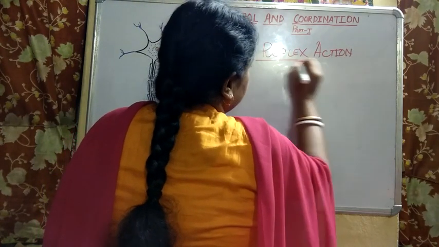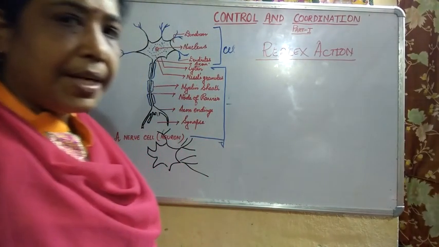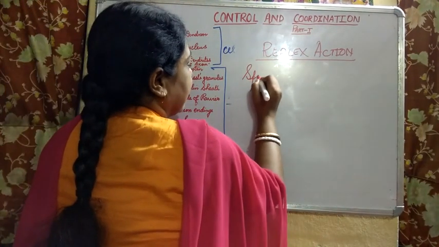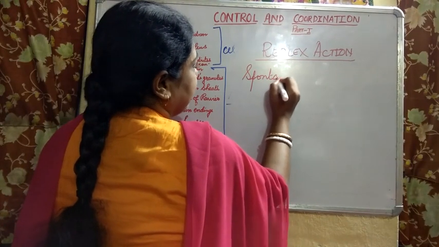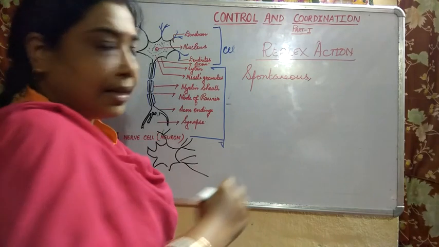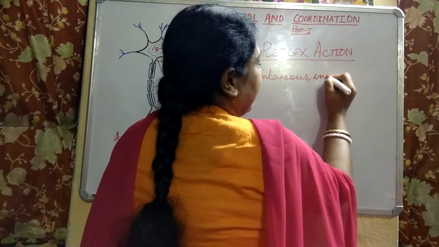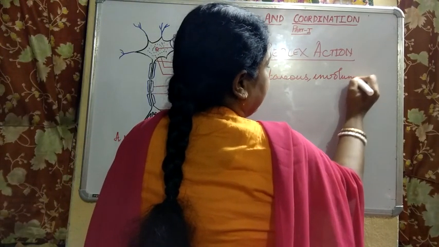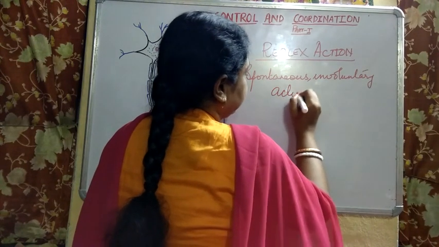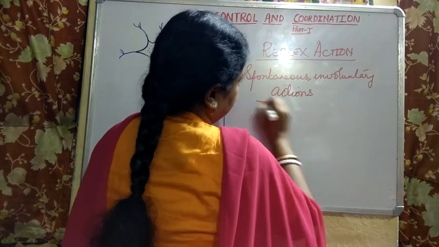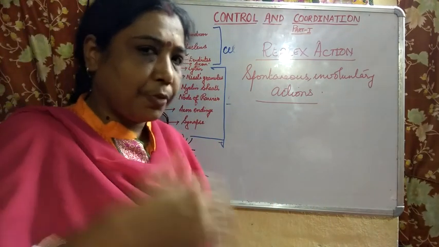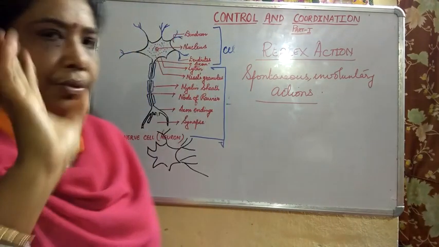Now I would use some terms for defining the reflex action. What they are: spontaneous, involuntary actions. Now you can use other terms also, but just to make you all understand, I used only 2 terms.